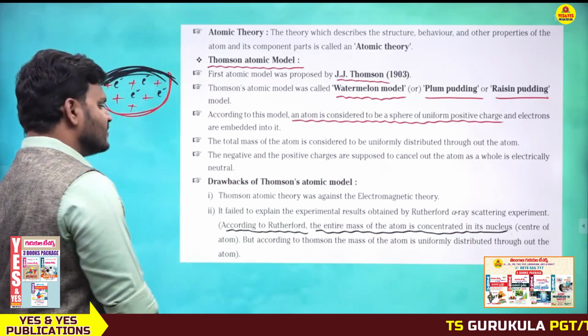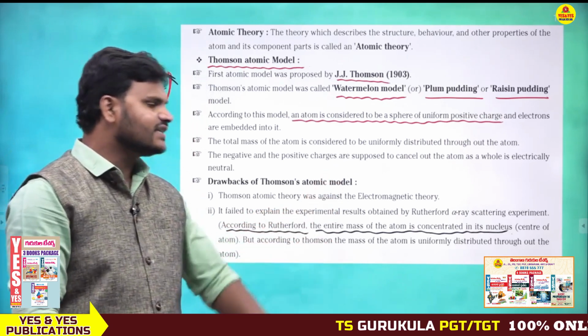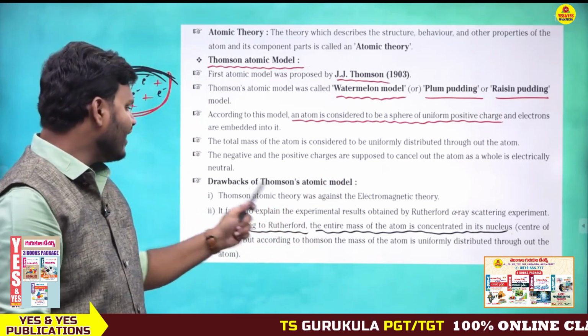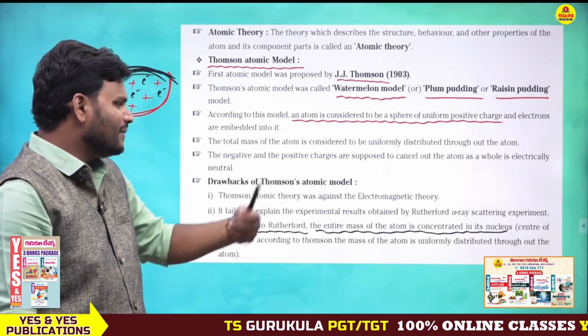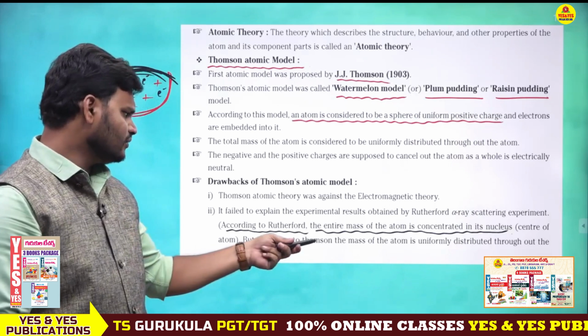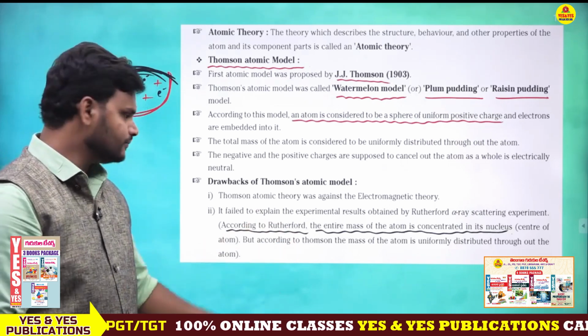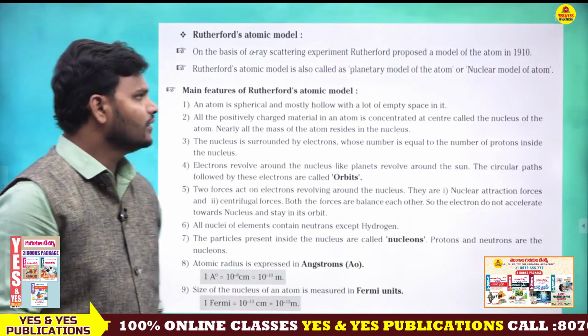So what are the drawbacks of the Thomson atomic model? Thomson atomic theory was against the electromagnetic theory. It failed to explain the experimental result obtained by Rutherford's alpha ray scattering experiment. According to Thomson, the mass of the atom is uniformly distributed throughout the atom, but that is wrong.